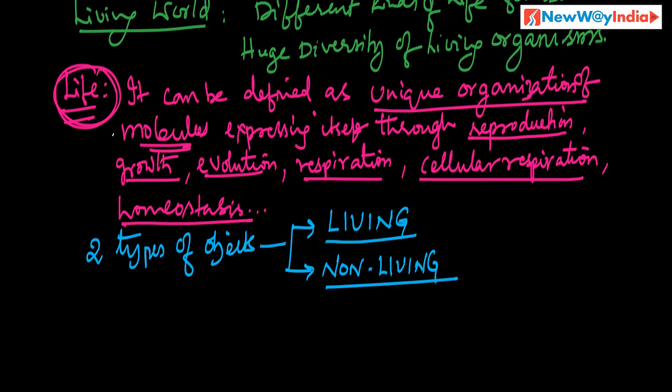Living means that's what we like, they express molecules, reproduction, growth, evolution, respiration, cellular respiration, homeostasis. That is called living. Non-living means, for example, a rock. They don't show all these things, reproduction, growth and all those things. Human beings, insects, all living organisms show this life definition.